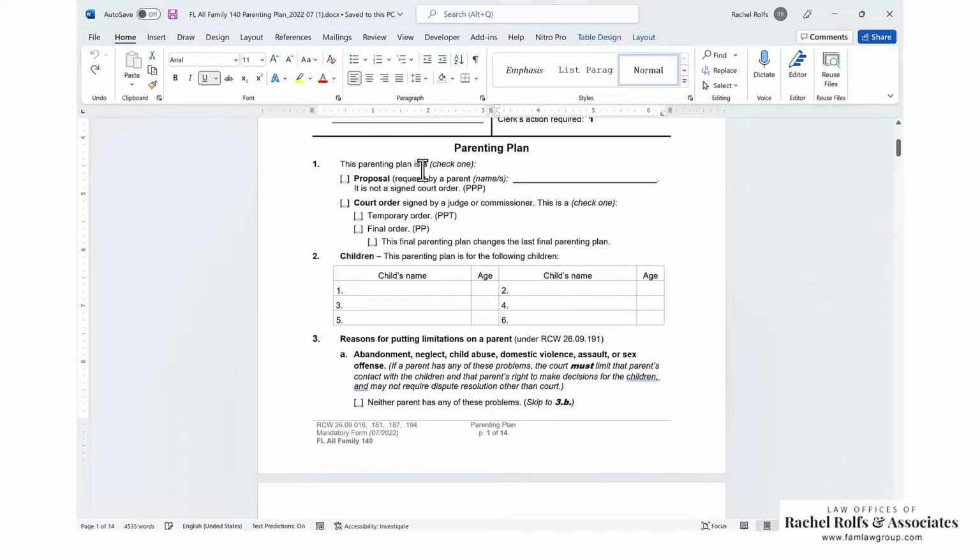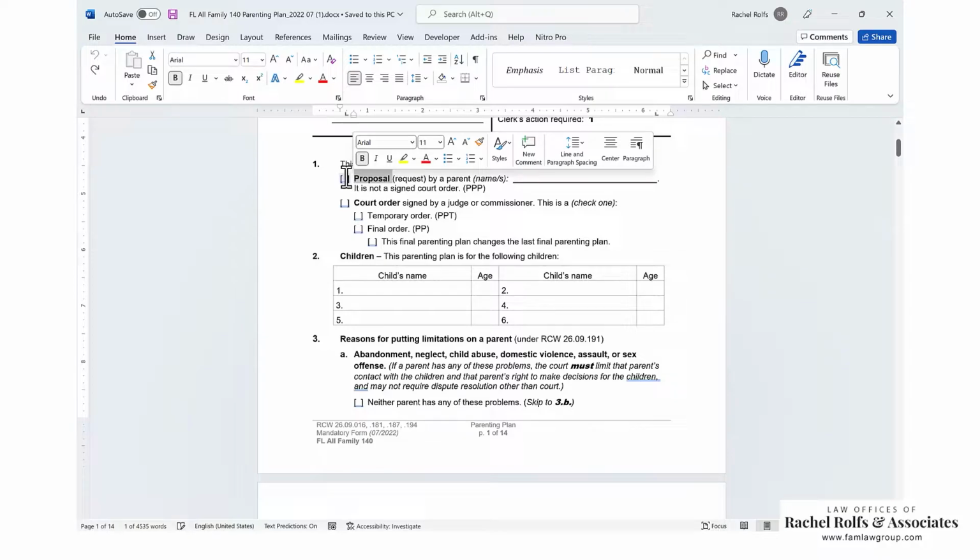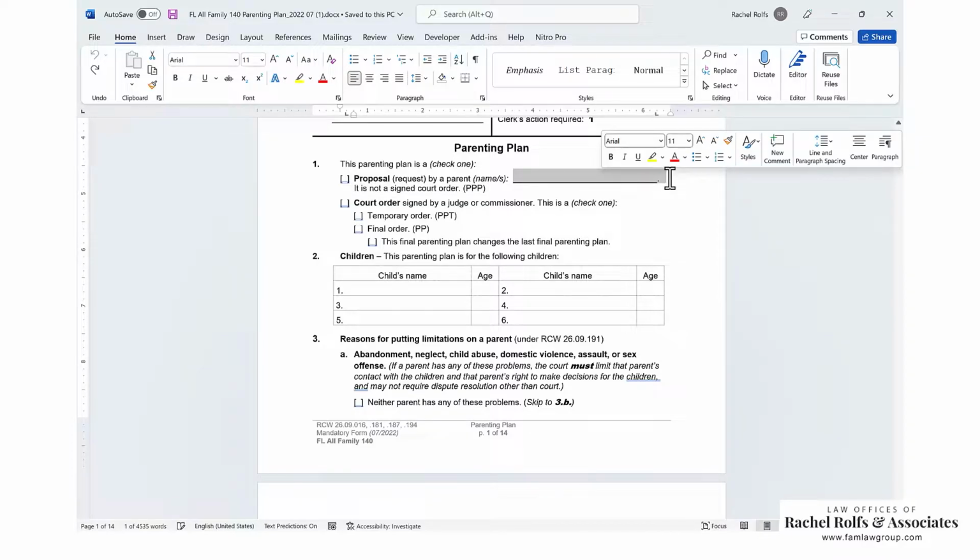Section 1, this parenting plan is. With a parenting plan, you need a few different parenting plans throughout a case. Normally, you start with your proposed parenting plan when you file your petition, and that's your initial proposal. So if you're doing that, you're going to use the proposed box and you're going to put your name here as the person proposing this parenting plan. At that point, it's not a signed court order, it's just a proposal.